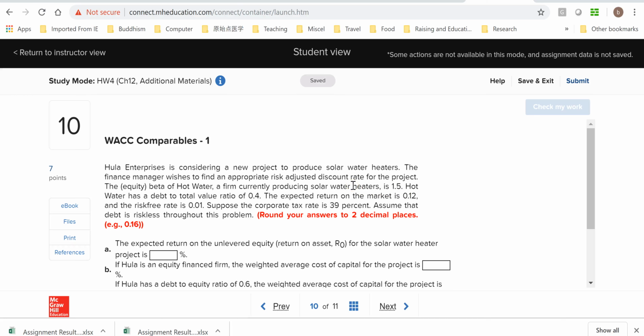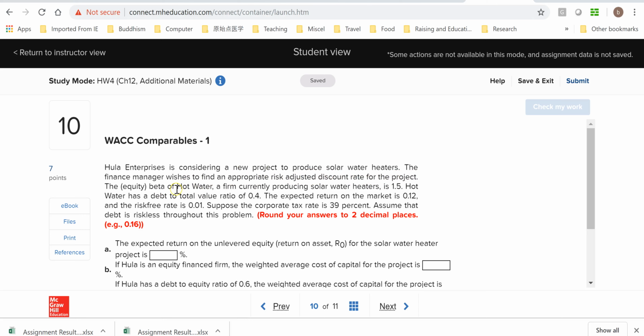This is question number 10 of homework 4. Hula Enterprises is considering a new project to produce solar water heaters. The finance manager wishes to find an appropriate risk-adjusted discount rate for the project. So this basically means the cost of capital, right?